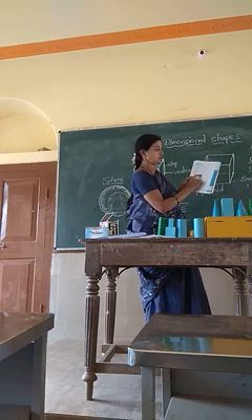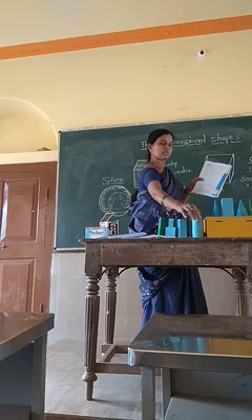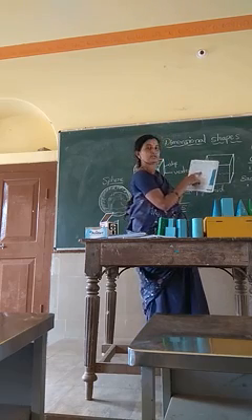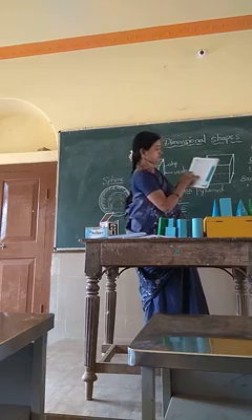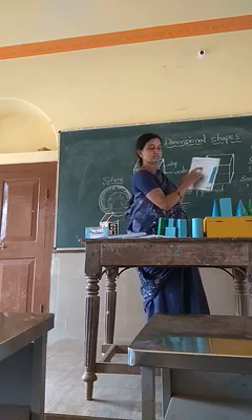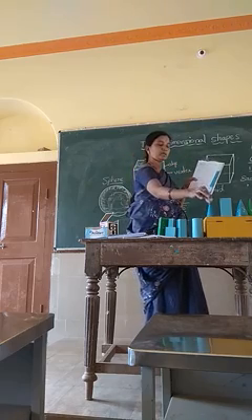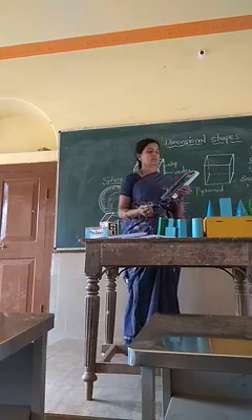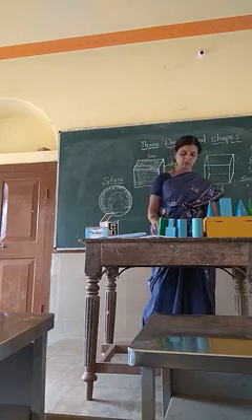Fourth one, the cylinder. This is the cylinder. And cuboid. A cuboid is the solid figure of a rectangle. This is a cuboid. Pyramid. See, this is the pyramid. Cone. An ice cream cone is an example of a cone. This much you have to study.